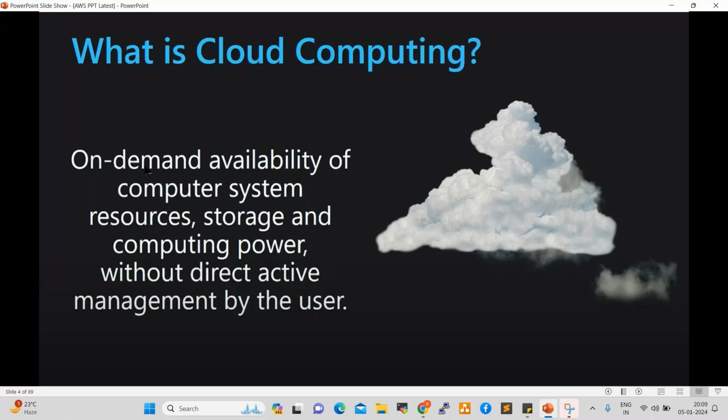What does it mean? Let's assume that there is no cloud concept. All our infrastructure is hosted in our local server room, local data center.